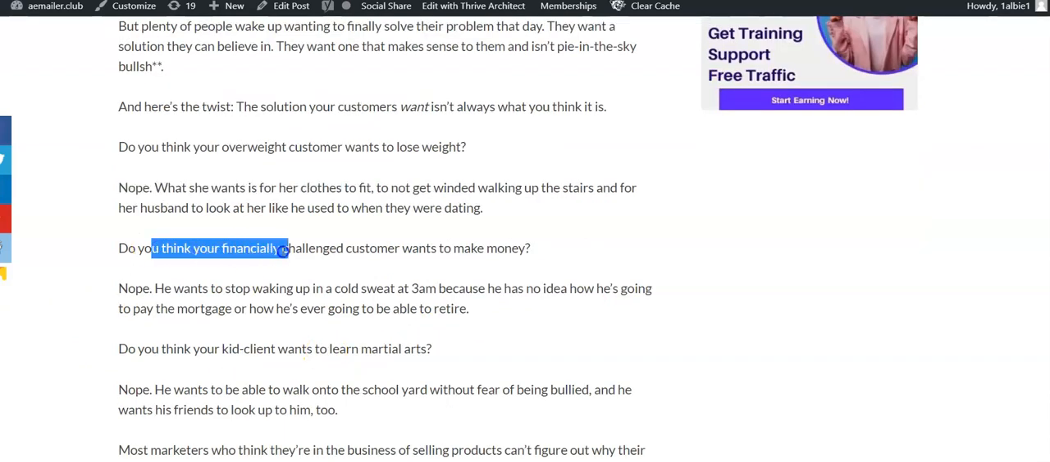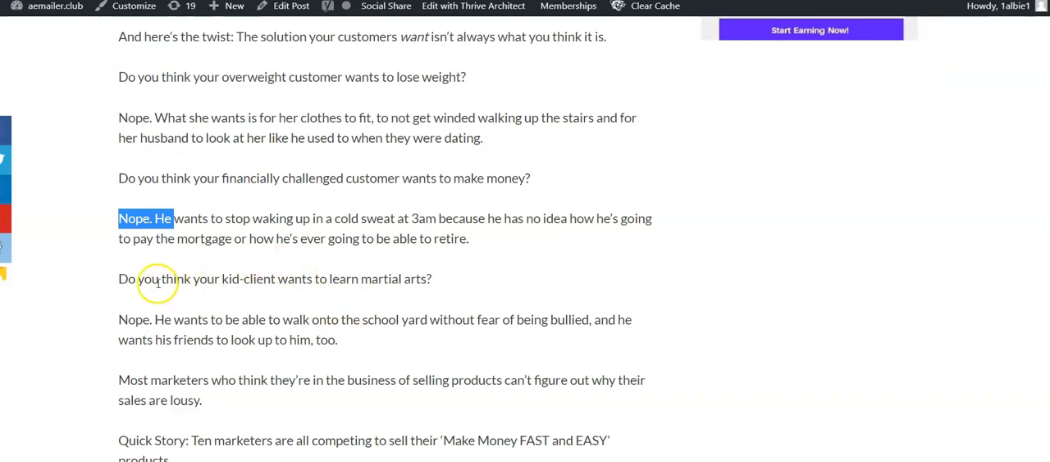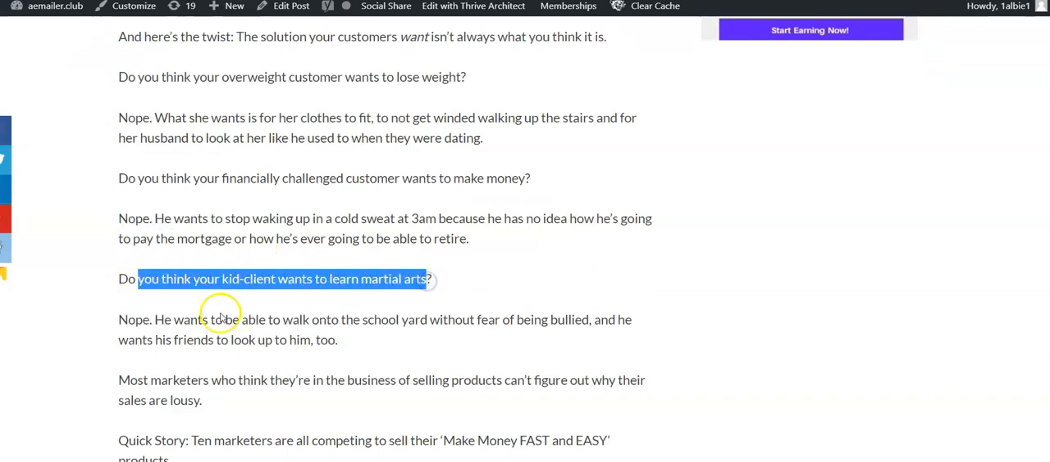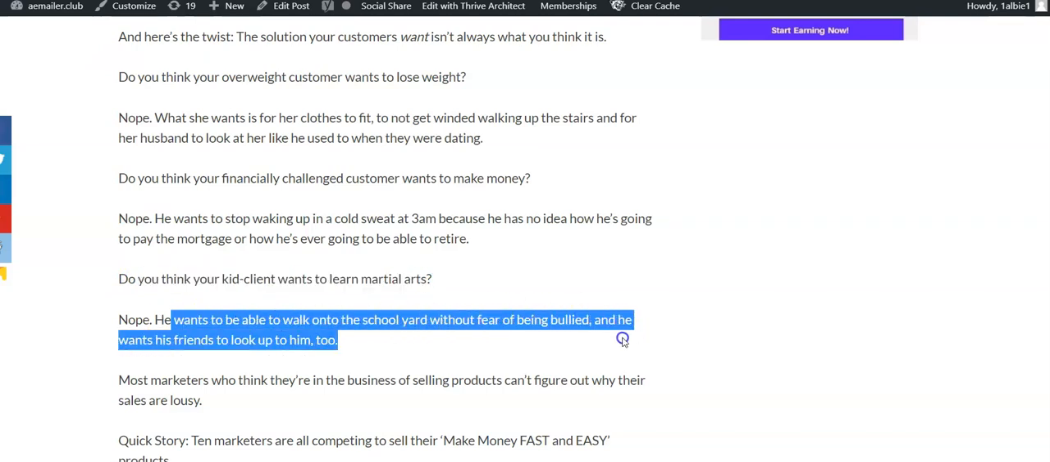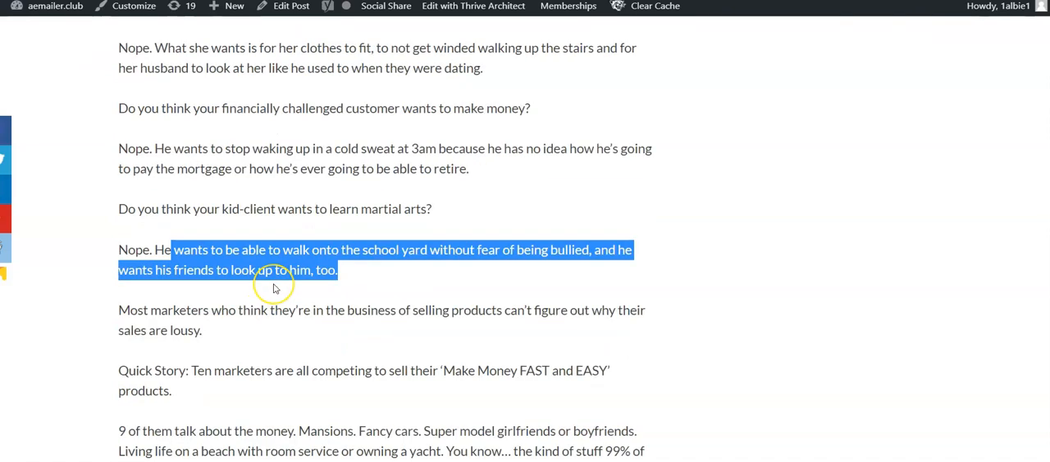Do you think your financially challenged customer wants to make money? Well, it sure seems so, right? Well, actually, no. He wants to stop waking up in a cold sweat at 3 o'clock in the morning because he has no idea how he's going to pay the mortgage or how he's ever going to be able to retire, right? And do you think your kid client wants to learn martial arts? Nope. He wants to be able to walk into the schoolyard without fear of being bullied, and he wants his friends to look up to him too.